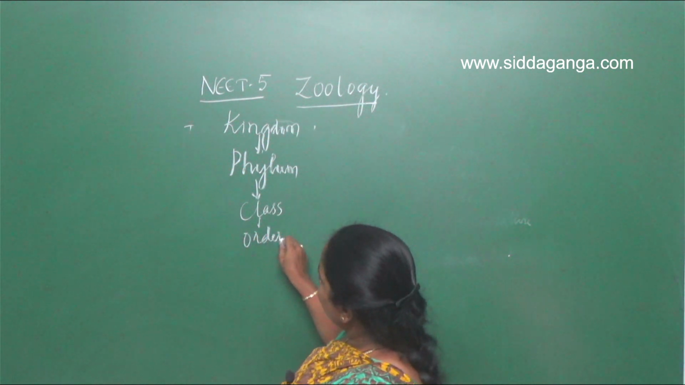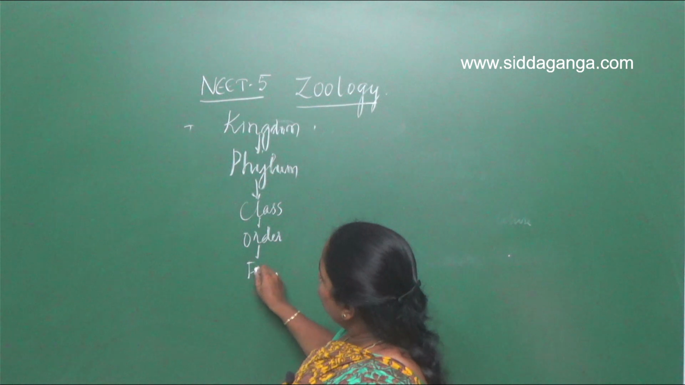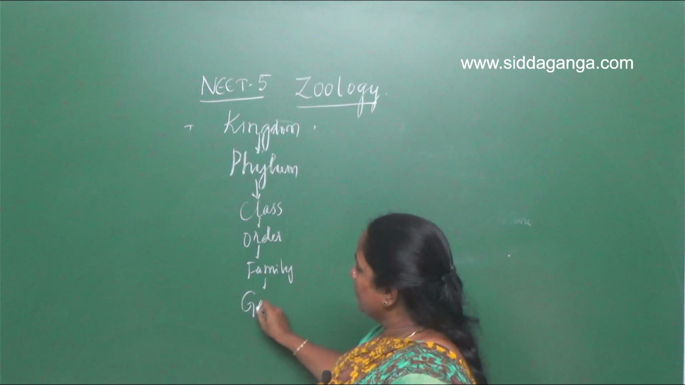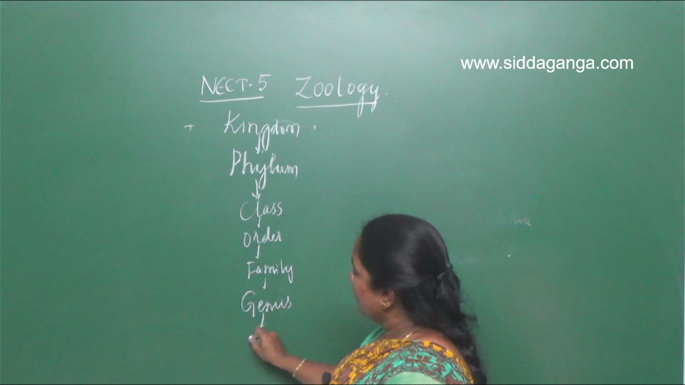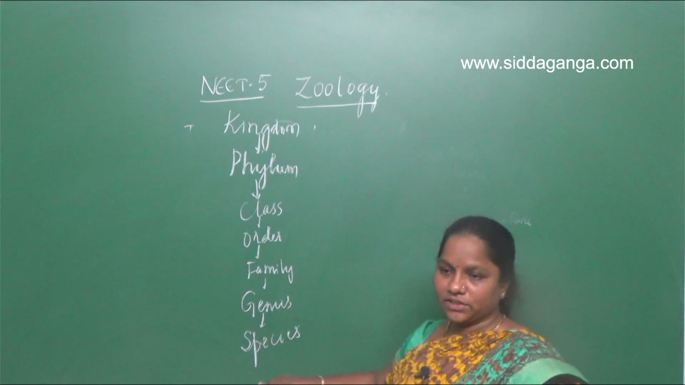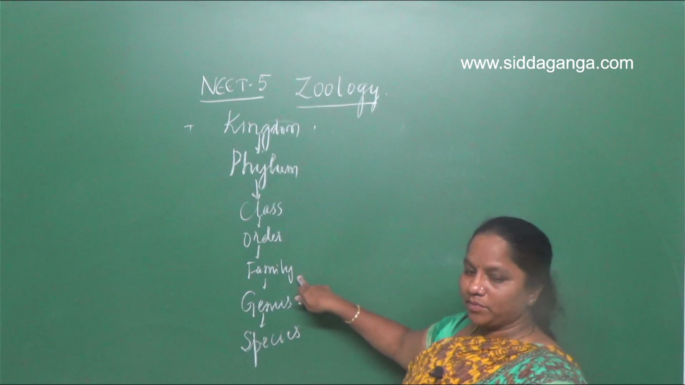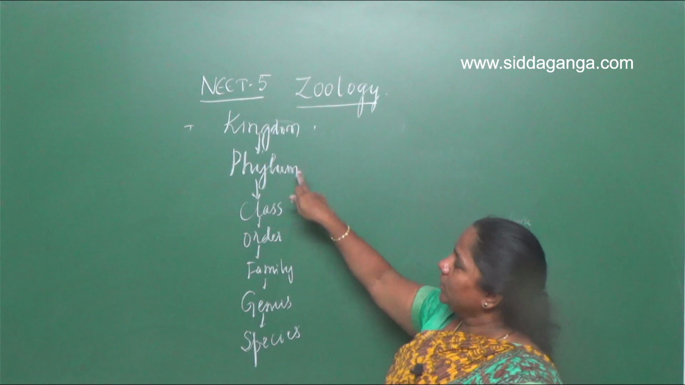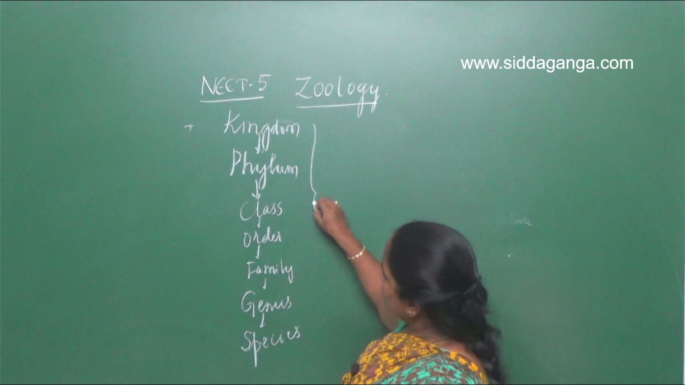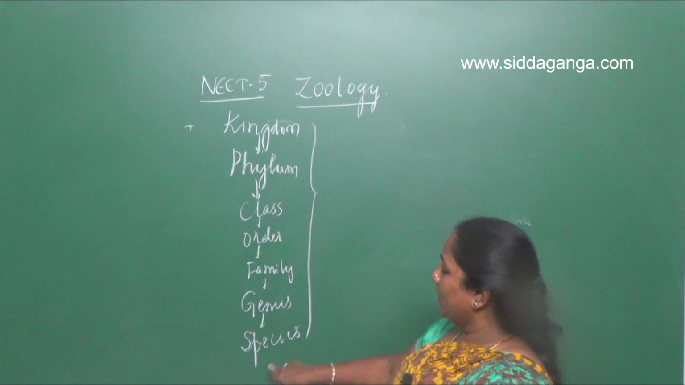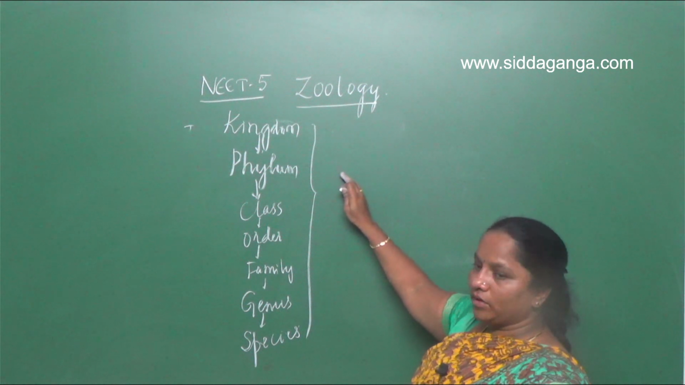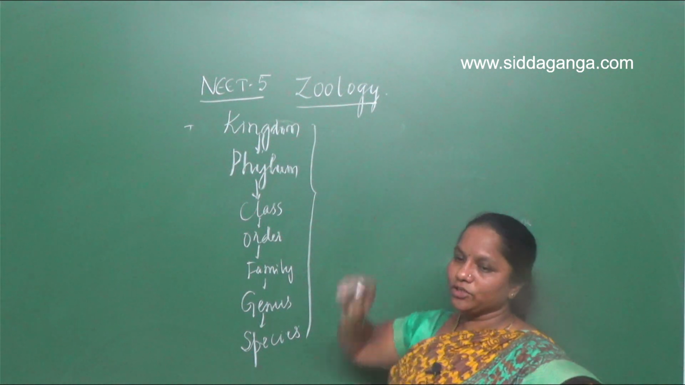After order, we have family. Then after family, we have genus. After genus, we have species. So these are species, genus, family, order, class, phylum, kingdom. Each of these systematic positions is called a taxon. So the naming of an organism is based on these taxonomic categories.